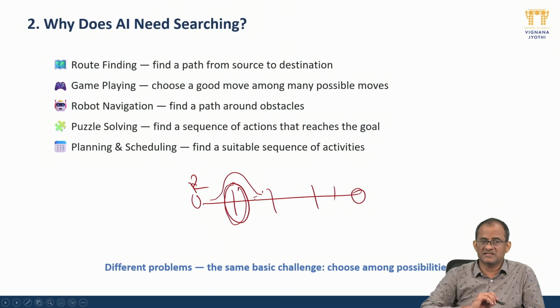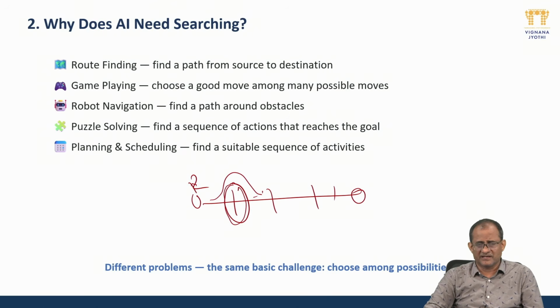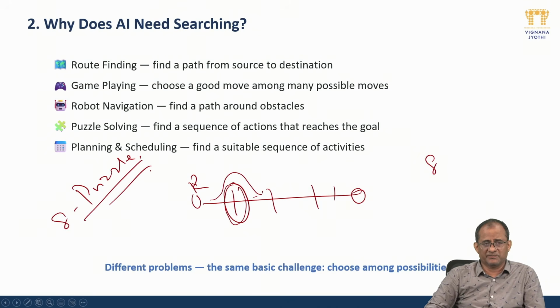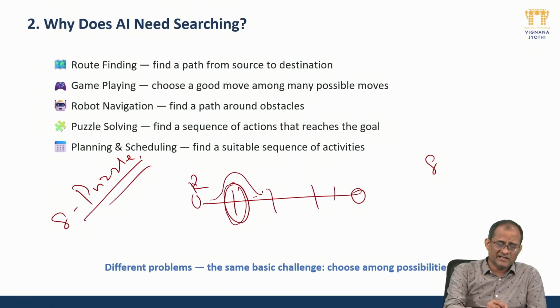For that it is using AI. Puzzle solving, so many different puzzle games are there. Like the best example is the 8 puzzle. I think most of you are very well acquainted with this one. The 8 puzzle game is the best example of AI. It says that,